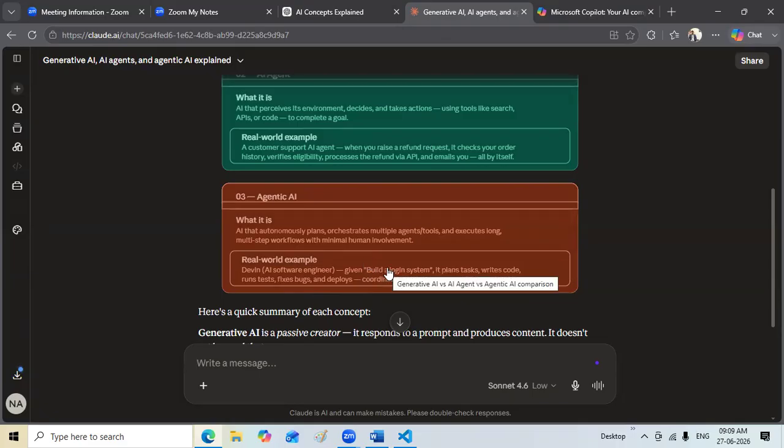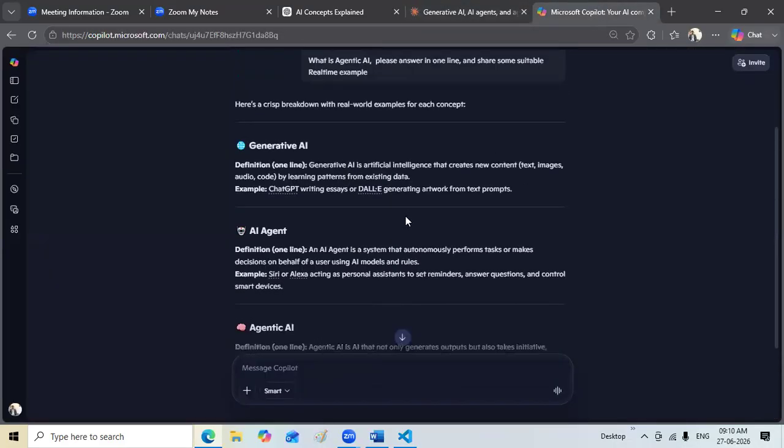So if you give this task to a developer, they'll try to build API endpoints for the login system. It plans tasks, writes code, runs tests, fixes bugs, and deploys, coordinating multiple tools over hours automatically. So like this, you have to explore.